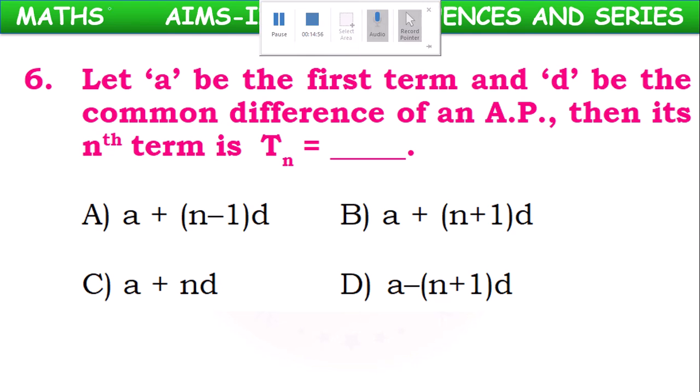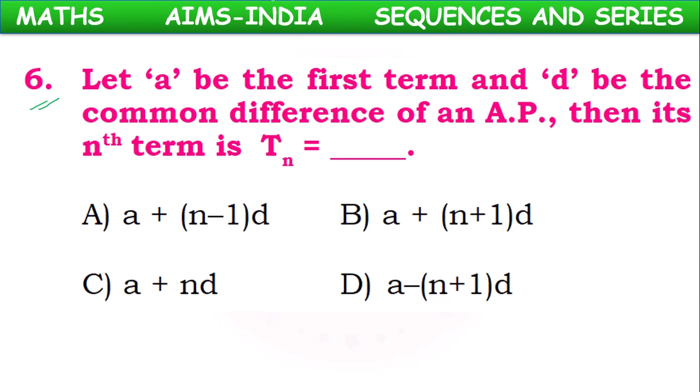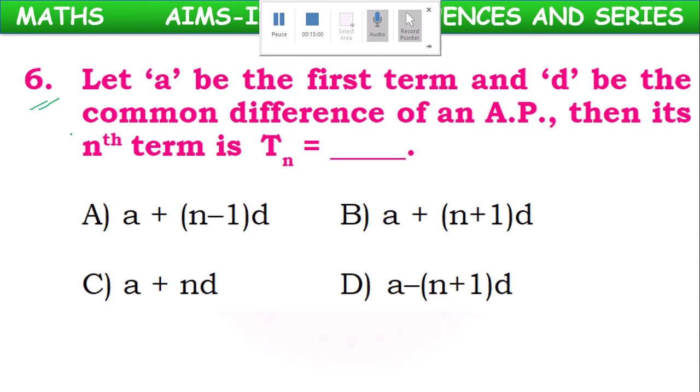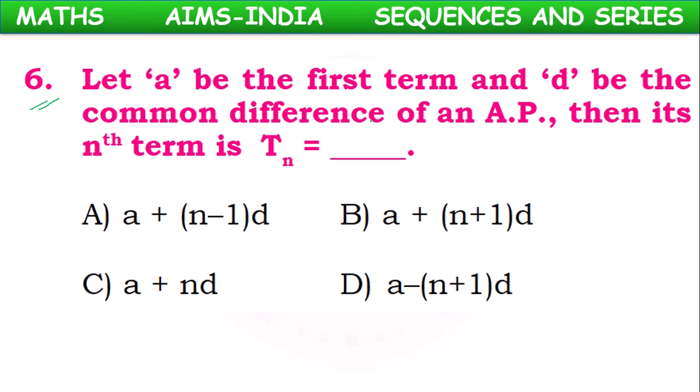Next, children. Let A be the first term and D be the common difference of an AP. Then nth term, how much? The formula for nth term is A plus (n minus 1) into D. So option A is correct.